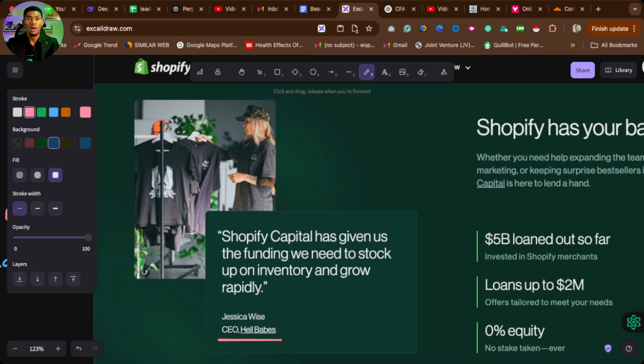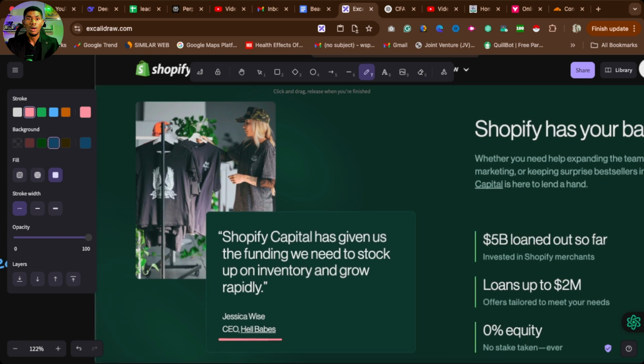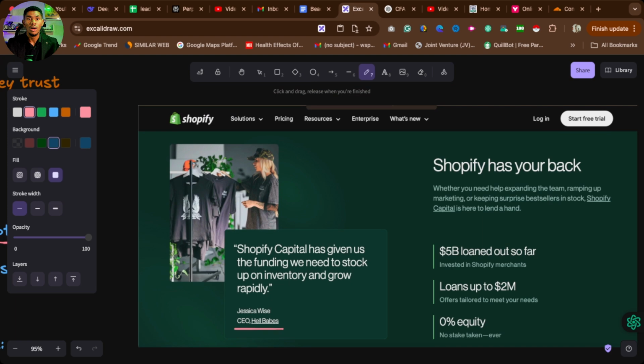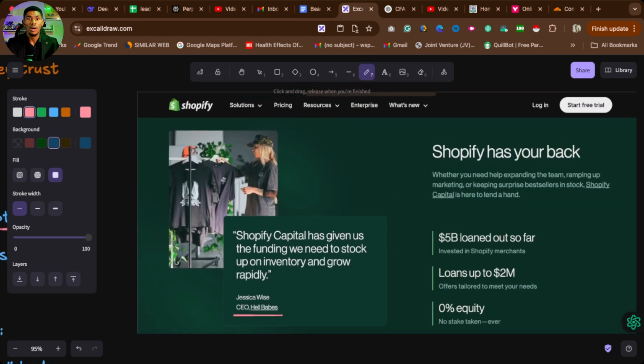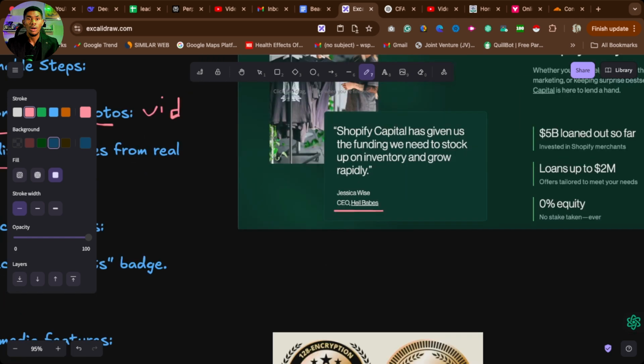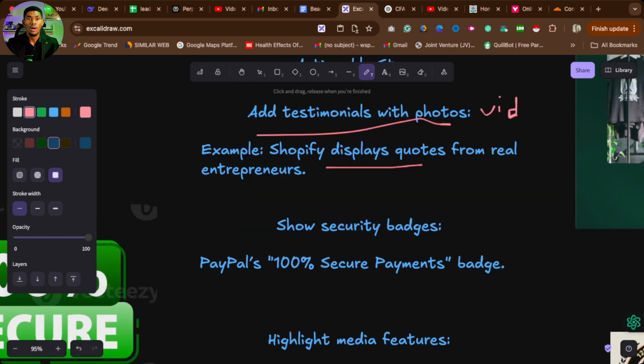It is so good. And Shopify will use this stuff here strategically to let people believe that this is what we do. We are helping you guys raise money. Not that they are carrying money to give you, but they help you do a lot of stuff. If you want to know more about Shopify, just go to their website and you'll see what Shopify is into. E-commerce brand from Canada, and they are doing fantastic, right? So that is one example of how you can use photos with testimonials.